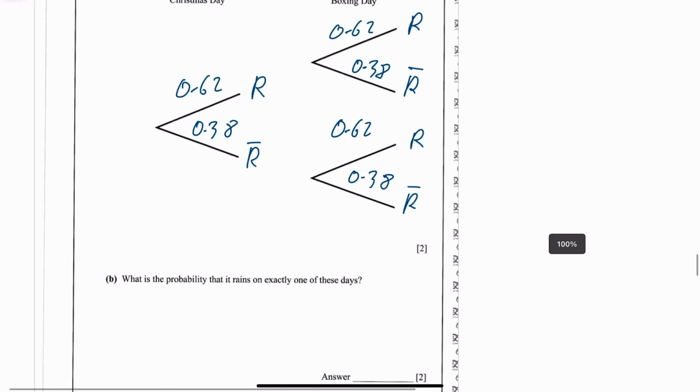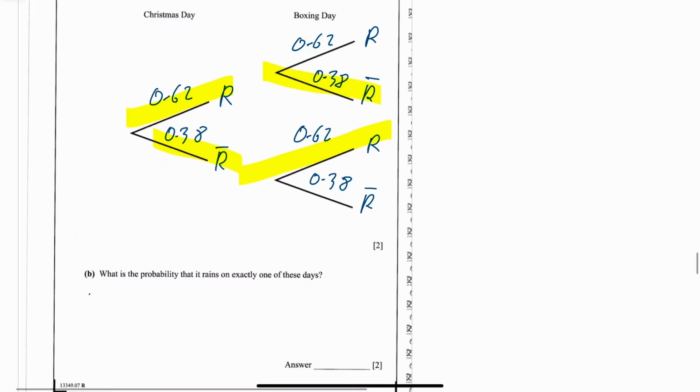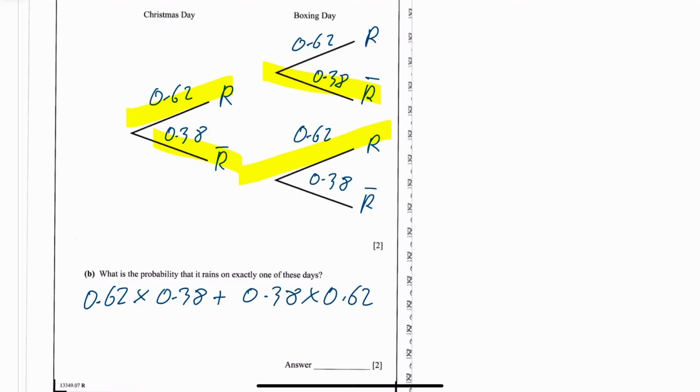What is the probability that it rains on exactly one of those days? So it means it could rain on Christmas Day but not on Boxing Day, or it could not rain on Christmas Day but rain on Boxing Day. That's exactly one of those days. So it's just 0.62 times 0.38, or 0.38 times 0.62. And let me just check that again. 0.62 times 0.38, two of those. When I did that, I got 0.4712.